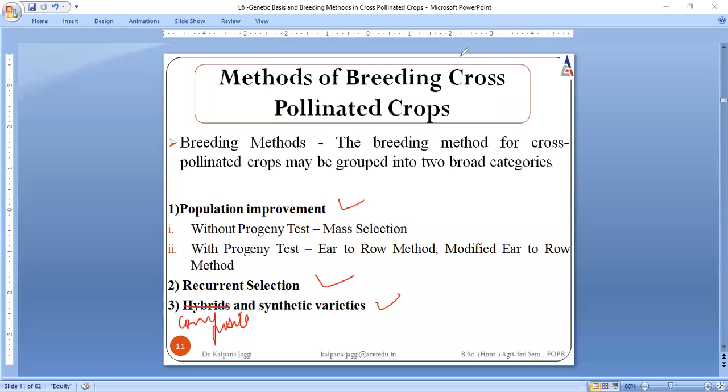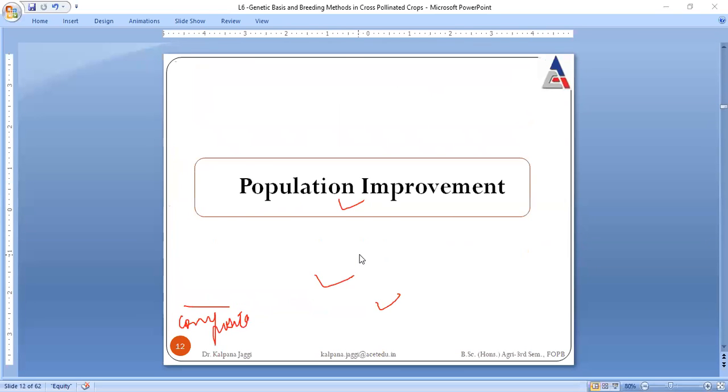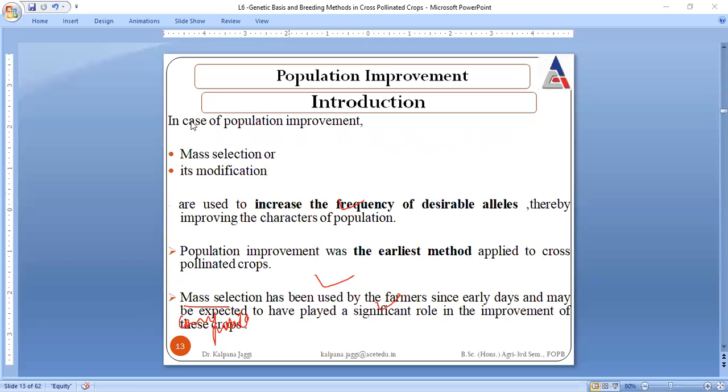So coming to the very first one, that is population improvement. Population improvement, the name itself indicates that we are to improve a population. But what is a population composed of? Population is composed of individuals. Say one population is there that is consisting of 8 individuals.